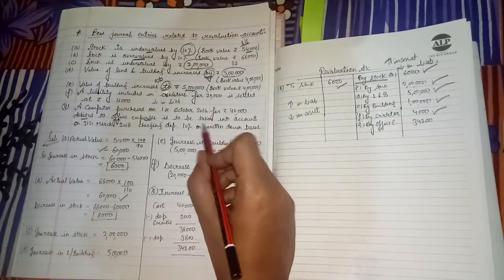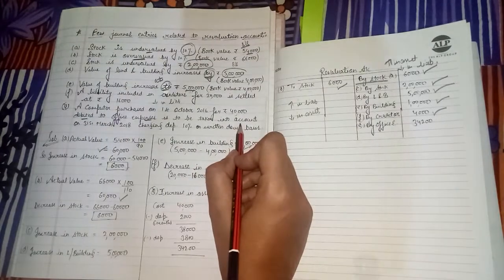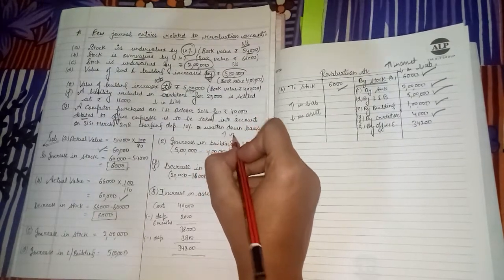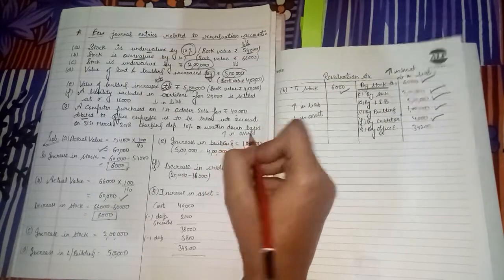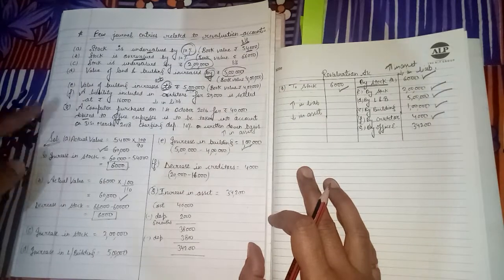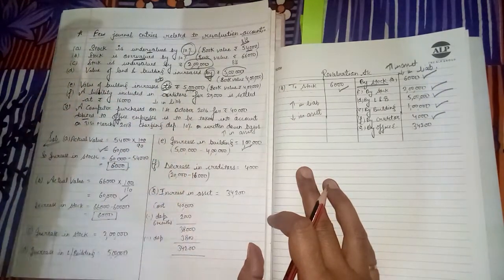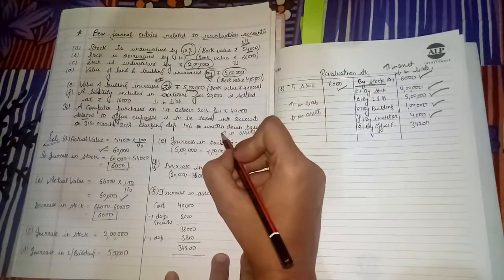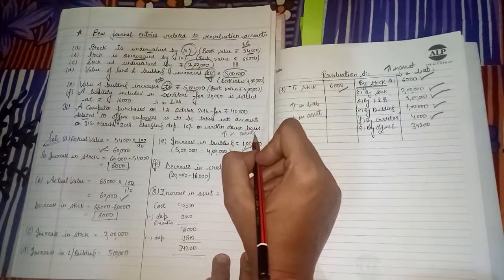So we have to take it into account. We have to record it on the asset side, that means increase in assets. We have shown it in the profit and loss account, but it is our asset and will come under balance sheet, so it is an increase in our asset.